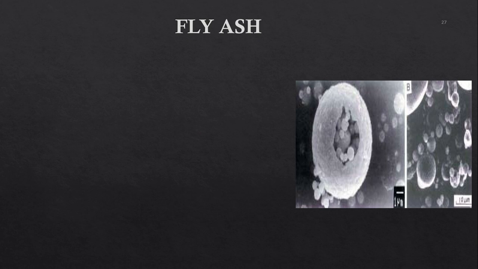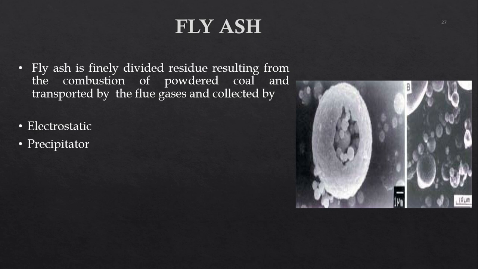Let's get into our artificial pozzolans. First one is fly ash. Fly ash is the byproduct which comes out from a thermal power plant or an electric power plant. It's generally a residue captured in an electrostatic precipitator. It generally flies in the air because of its low weight, and once the machine has cooled down, it's collected.